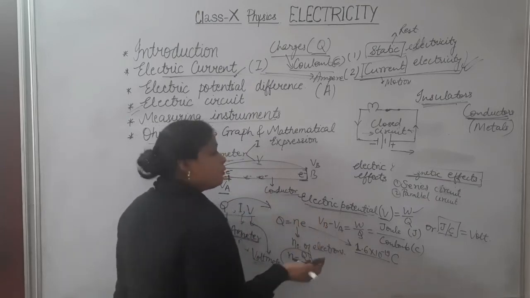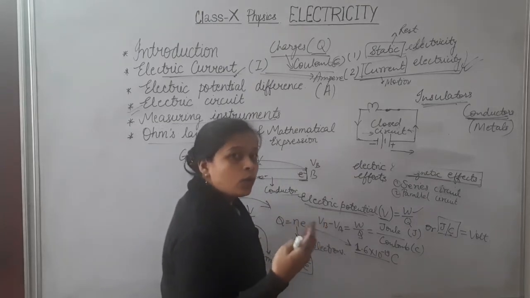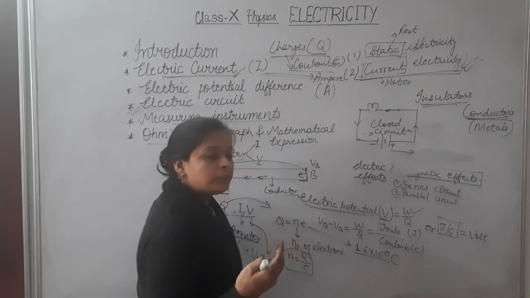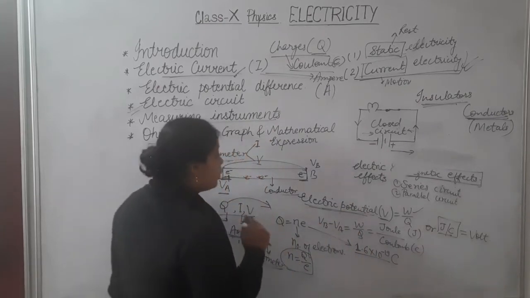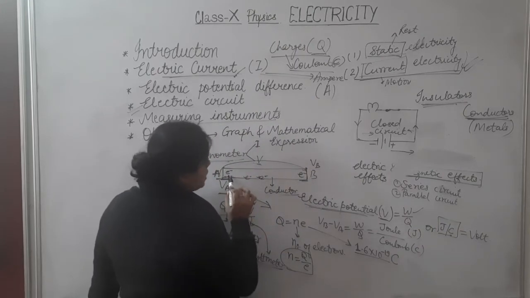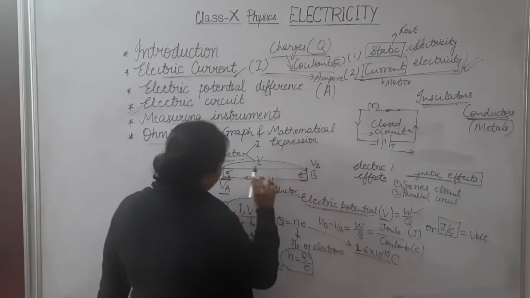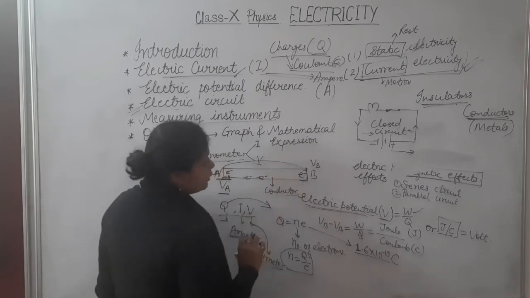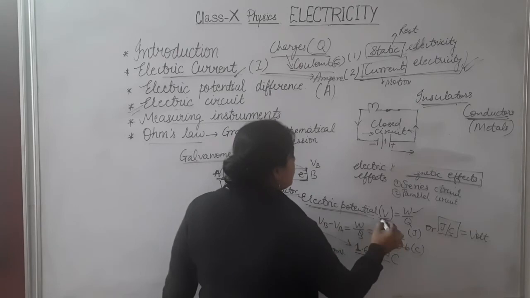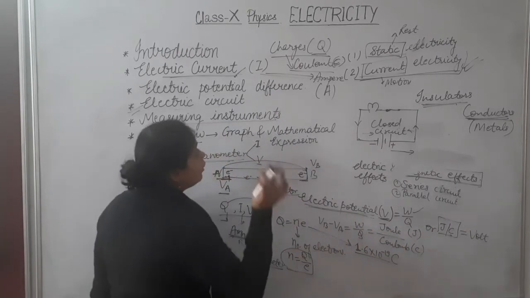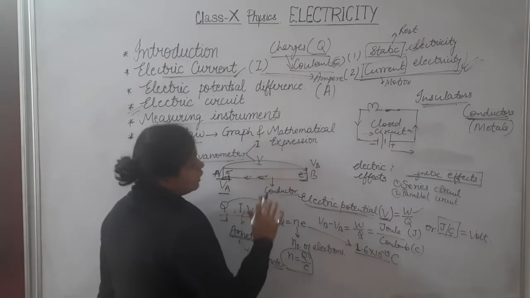Current is the flow of charge, and charge is said to flow only when it moves from one place to another. So when charge flows from one end to another, electric potential is generated. Only if voltage, that is electric potential, is generated will current flow in the circuit.